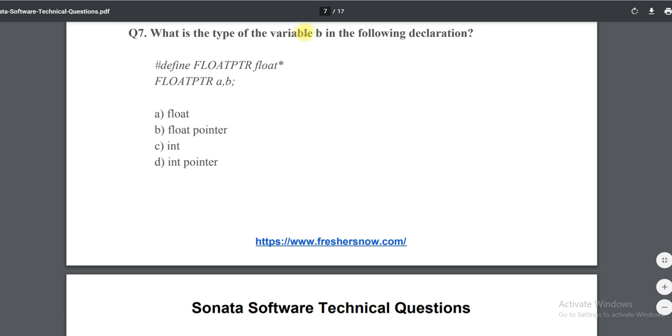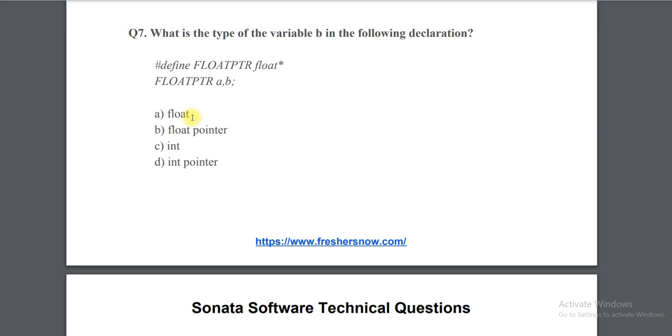But in the first video, they had not asked specifically for which variable's type; they asked the type of variable. So they had two different ones, right? One is a float pointer, the other is float. So here, the type of variable b is float, right? If you need an explanation, please watch the first video. I have clearly explained it.